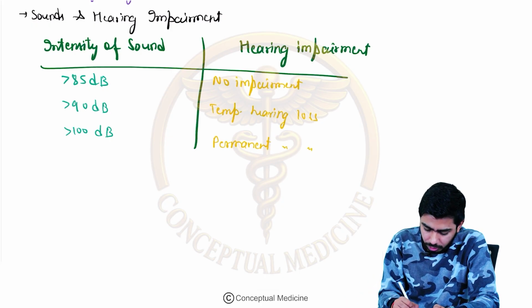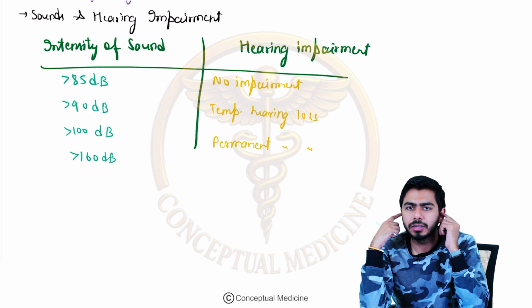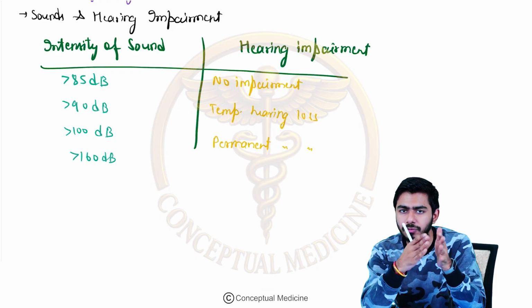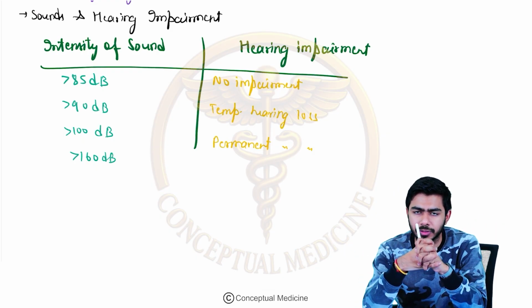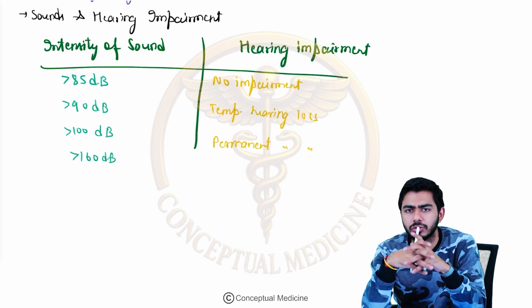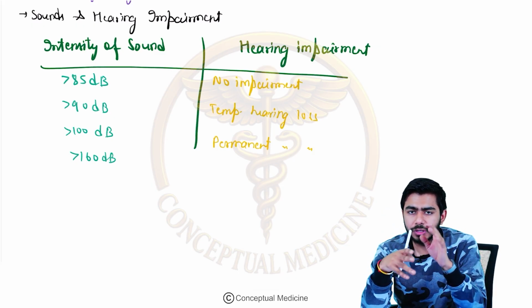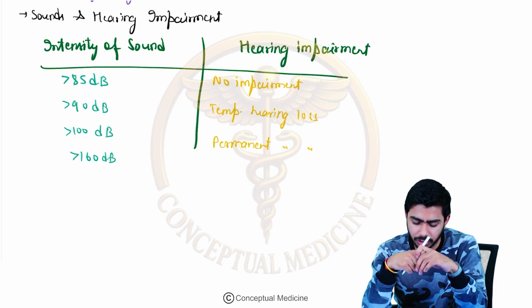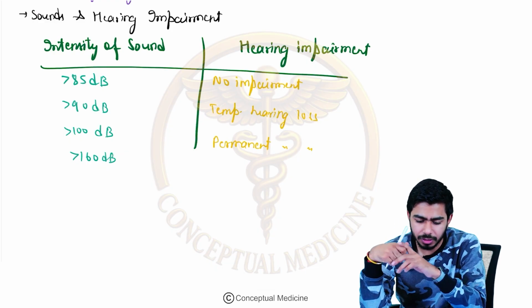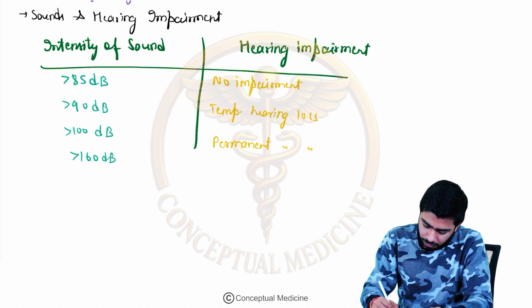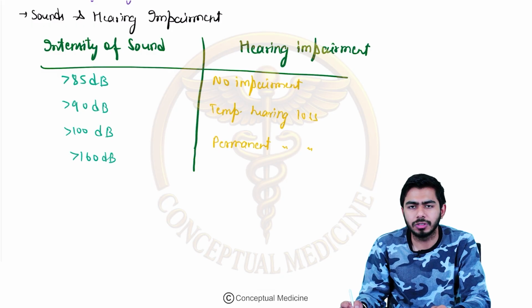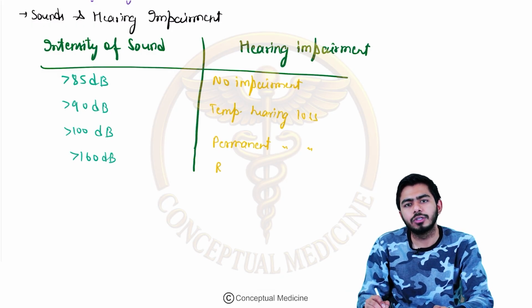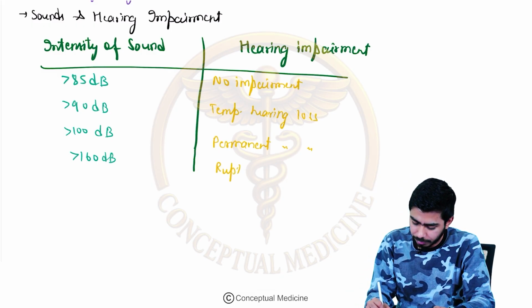And if it is crossing over 160 decibel, then it might be lethal to our tympanic membrane inside, which is responsible for transferring the mechanical sound into the physiological sound basically. So if the tympanic membrane will be getting damaged, what should be the threshold of the intensity? That is around 160 or 165 decibel. So if that much will be the intensity of the sound at around 160 decibel, then it can cause the rupture of tympanic membrane, right? So it can cause rupture of tympanic membrane.